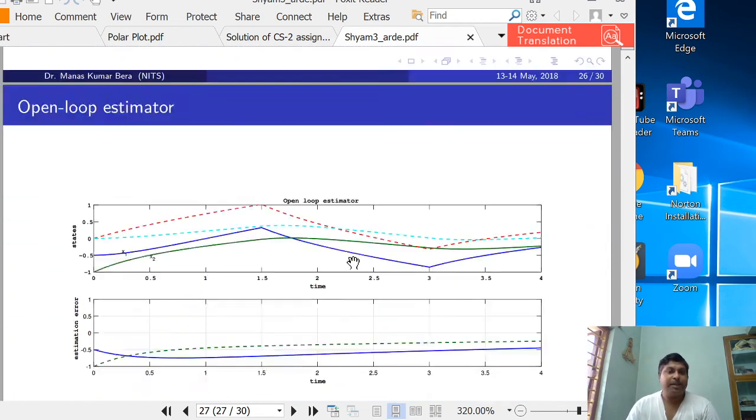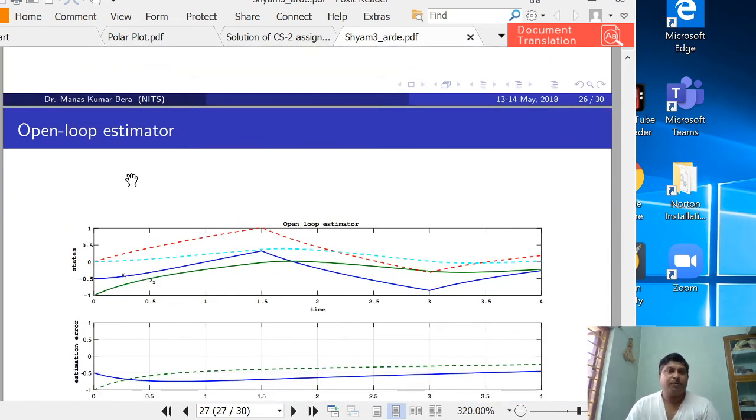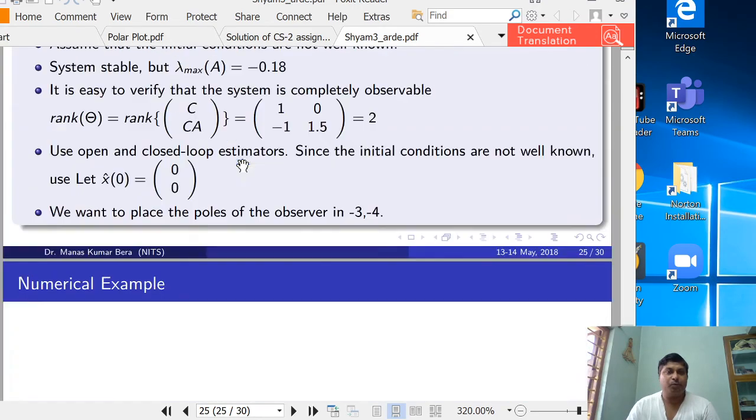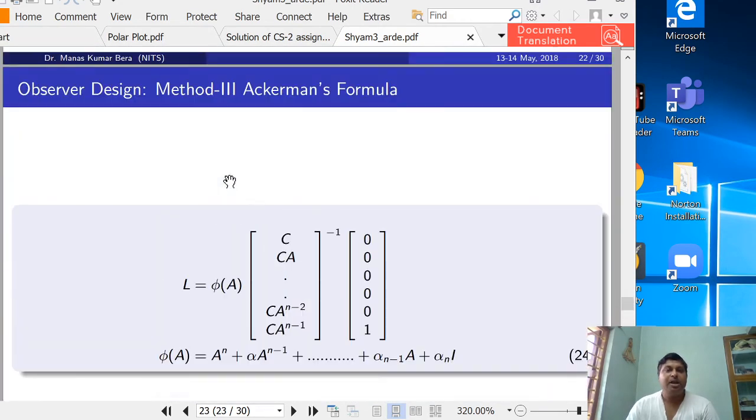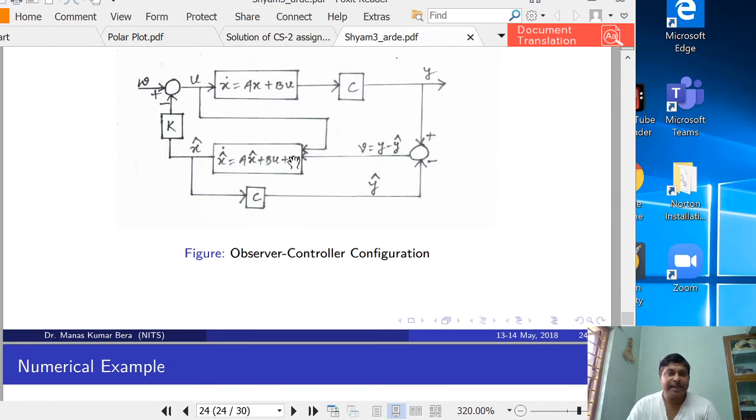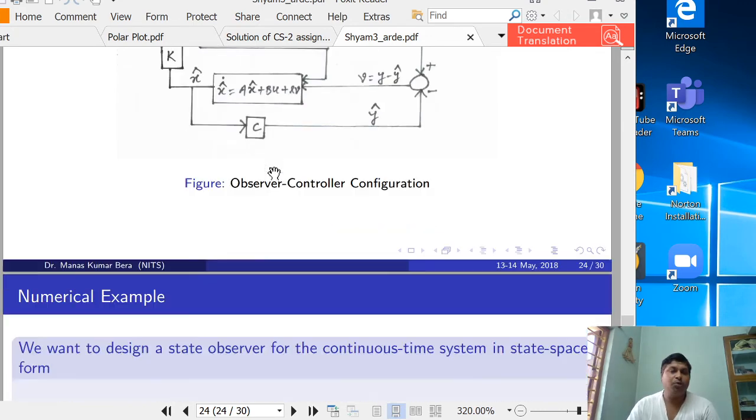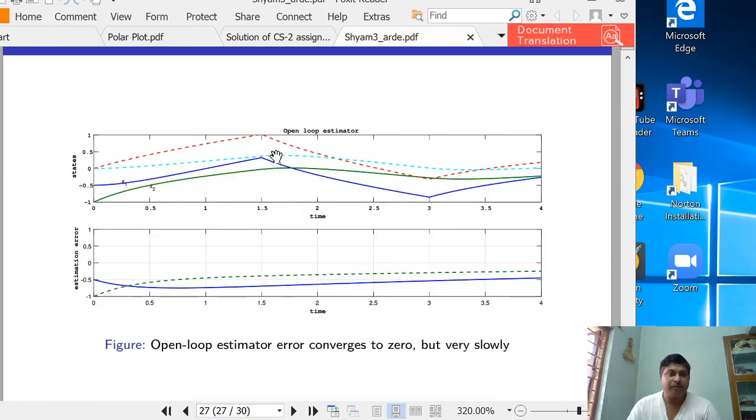So this example has been simulated here. First we have simulated the open loop estimator. When we used the open loop estimator, we assumed that the L v term is 0, meaning there is no use of y minus y hat, and the open loop estimator is x hat dot equals A x hat plus Bu. It has been observed that these solid lines are the true x1 and true x2, but this dotted line is the estimation.